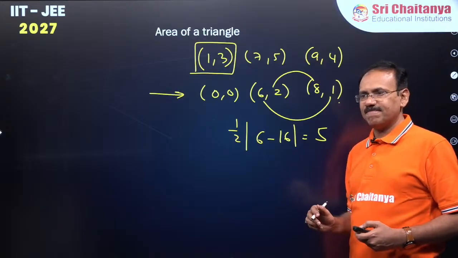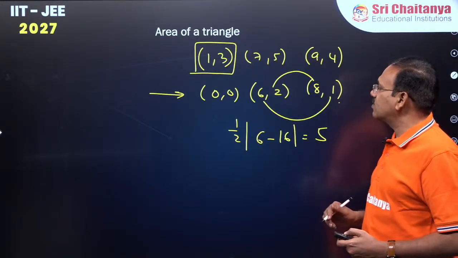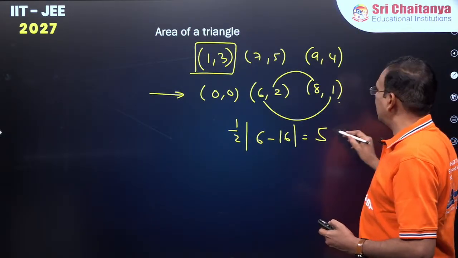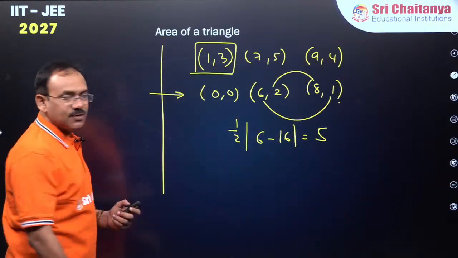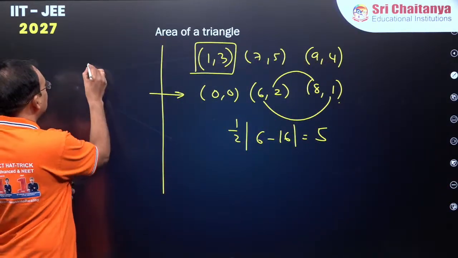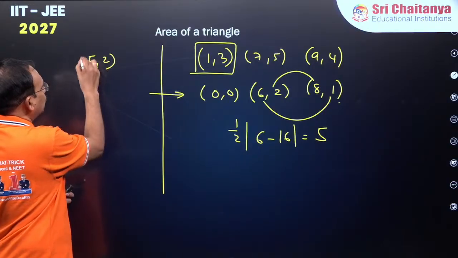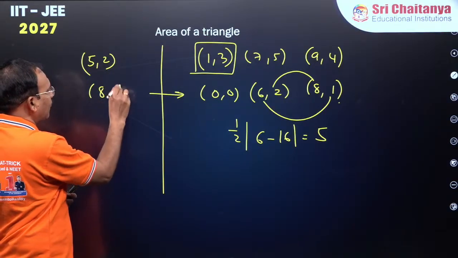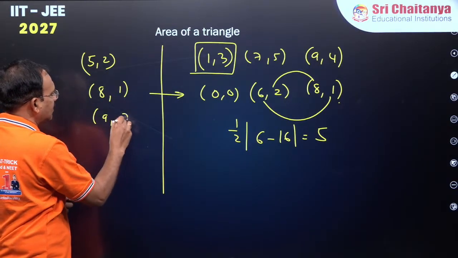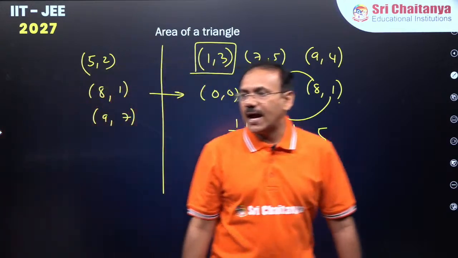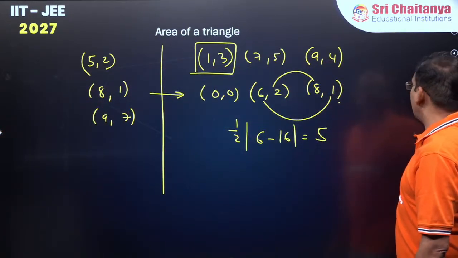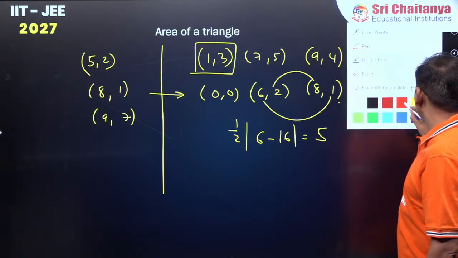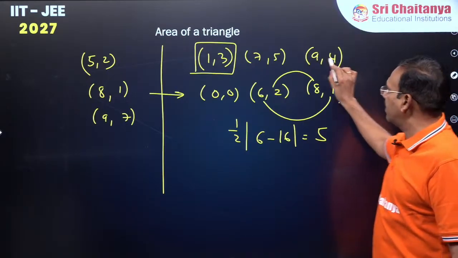Fine. Next, dear students, try one more question: find the area of the triangle formed by 5, 2, 8, 1, 9, 7.